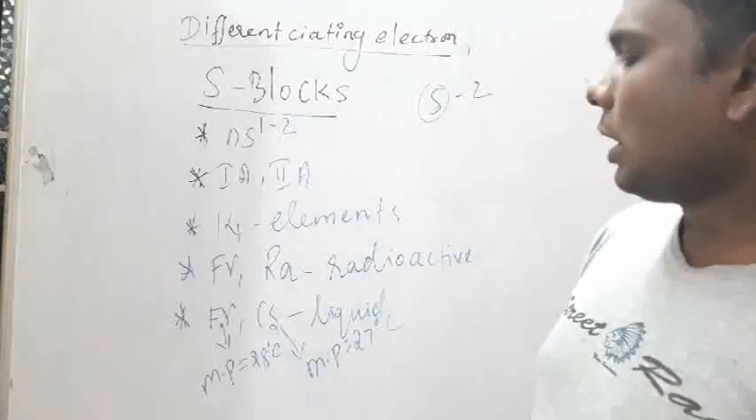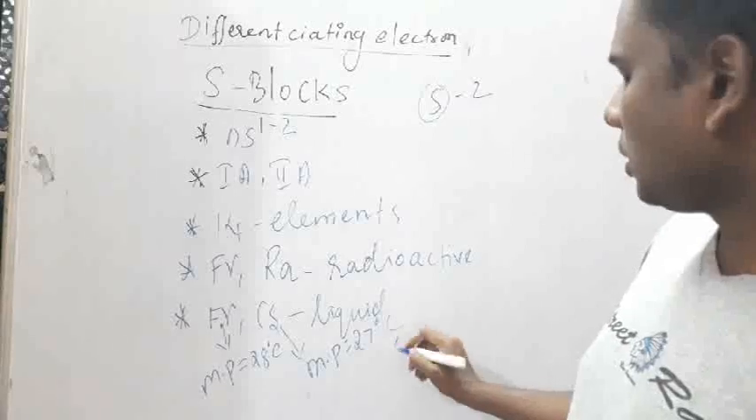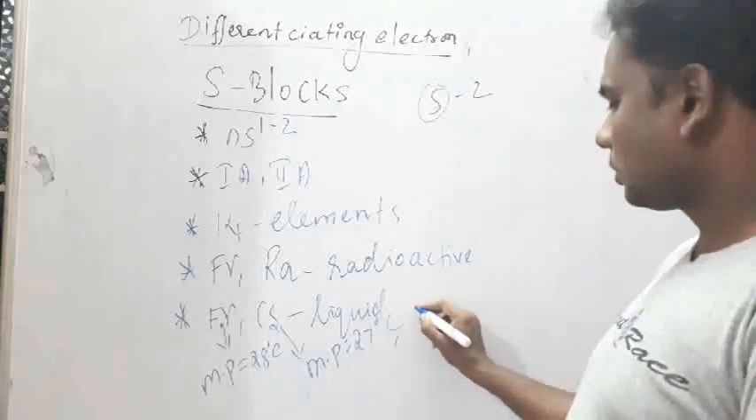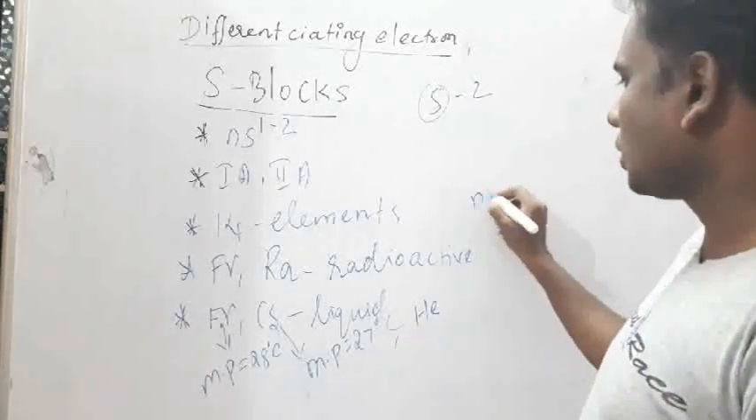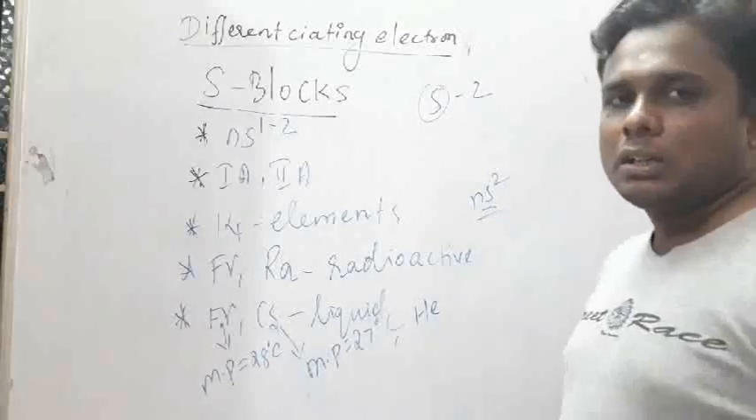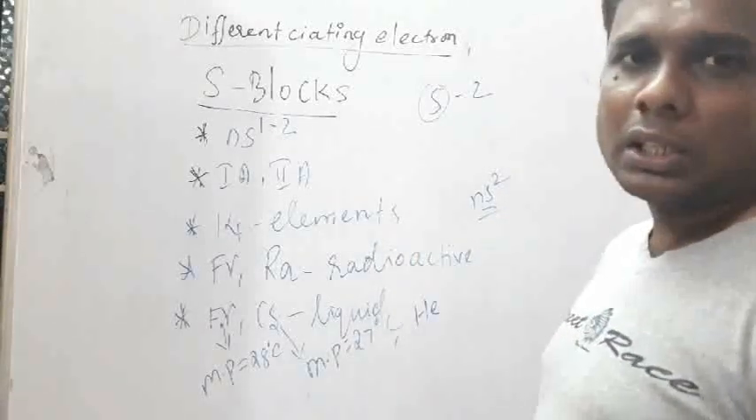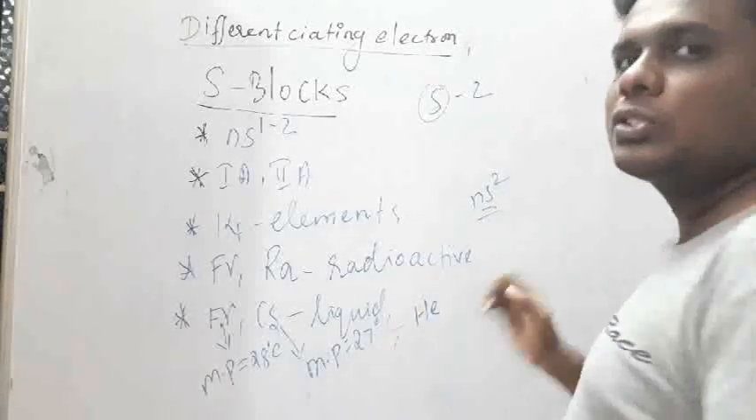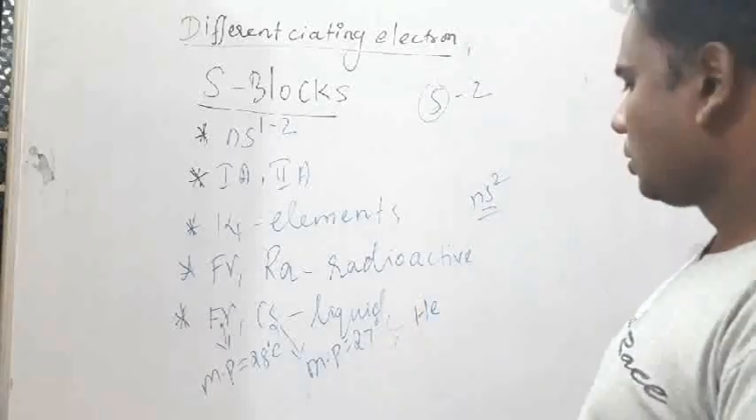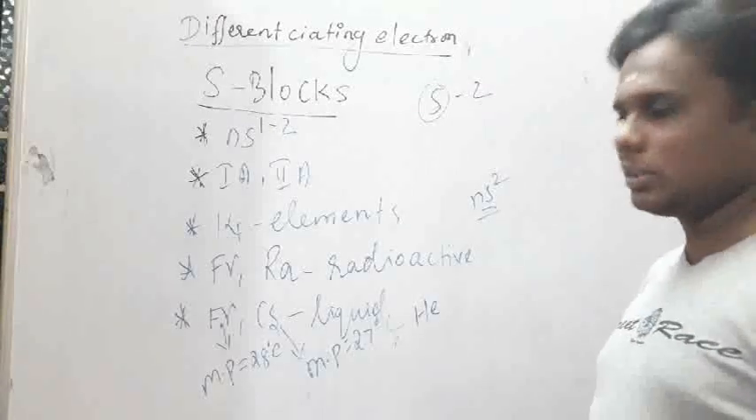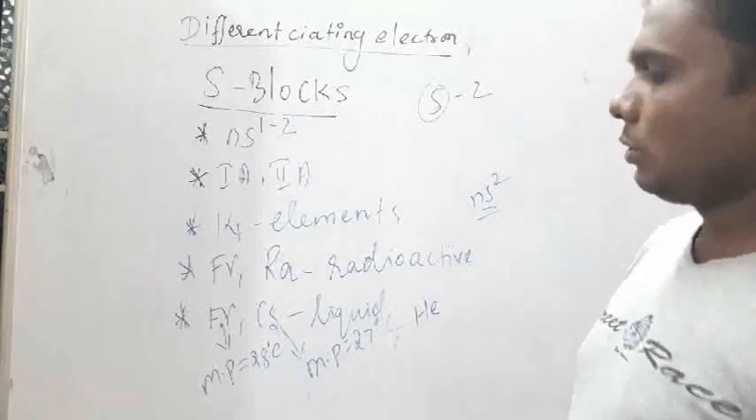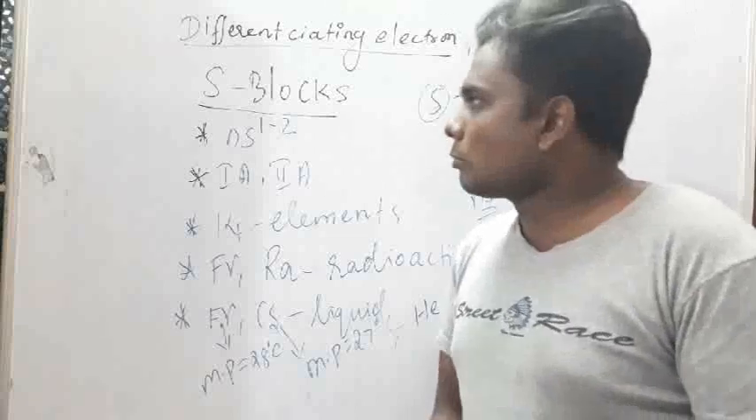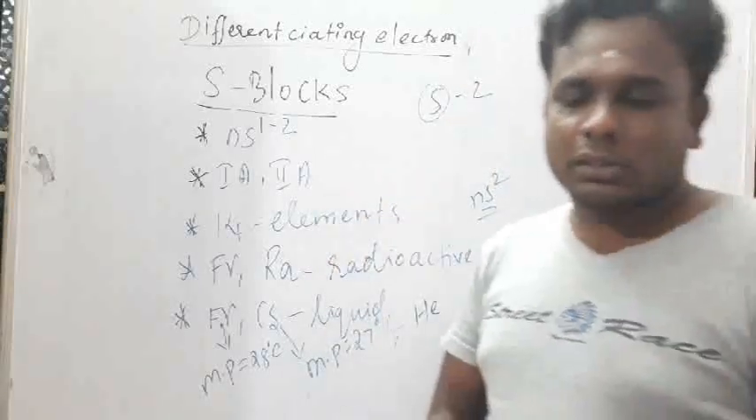After that, the remaining one is helium. Its electronic configuration, you know, is ns2. It should come under the 2A group, but due to being an inert gas it is placed with the 0 group elements. So it is actually a gas.